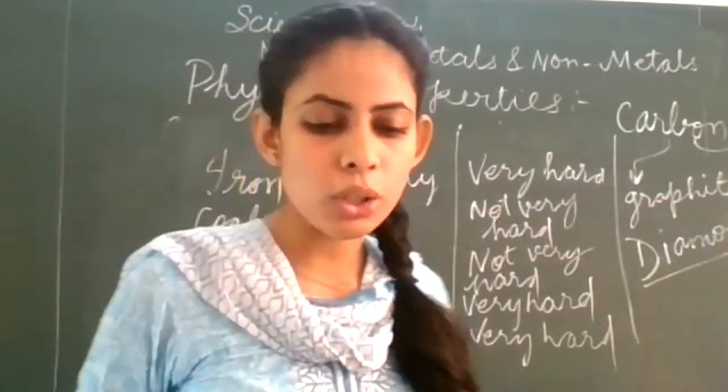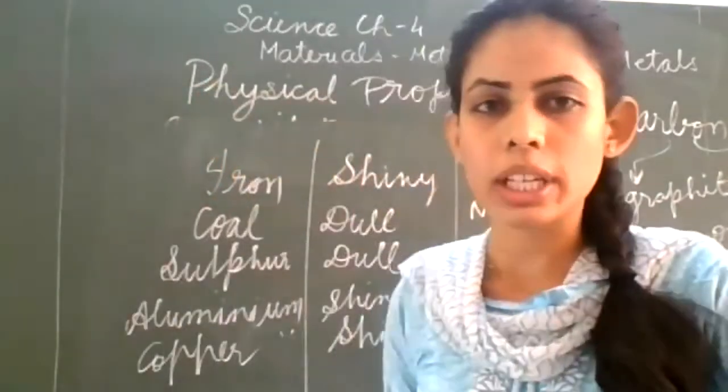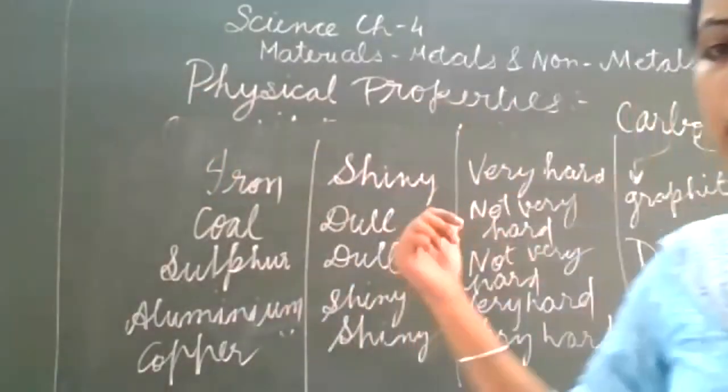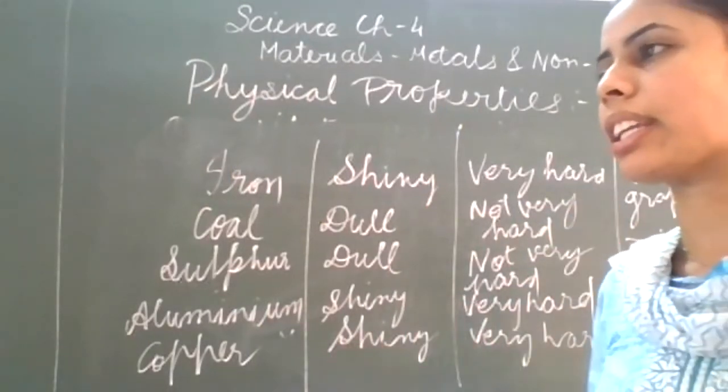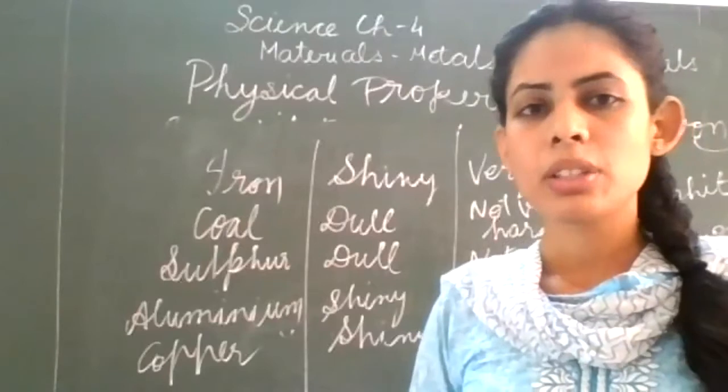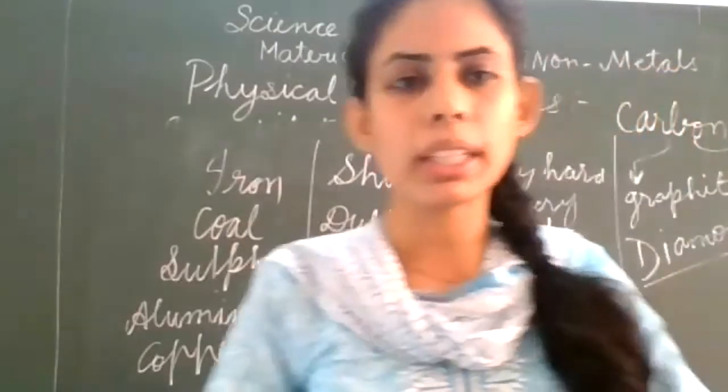I told you that non-metals break down quickly, but diamond does not break down easily and it cannot be converted into powder form, so it is the hardest non-metal.